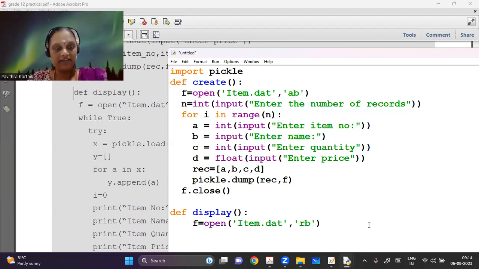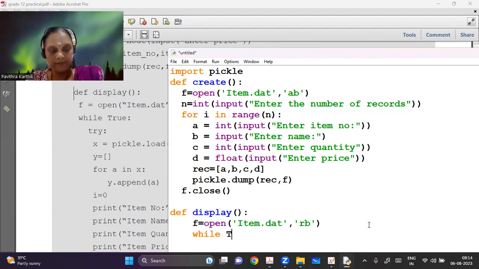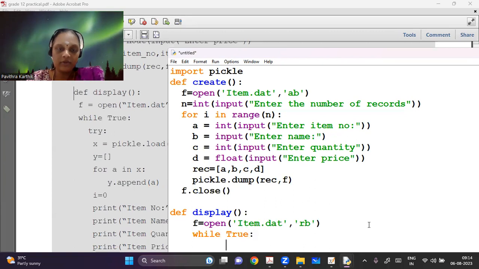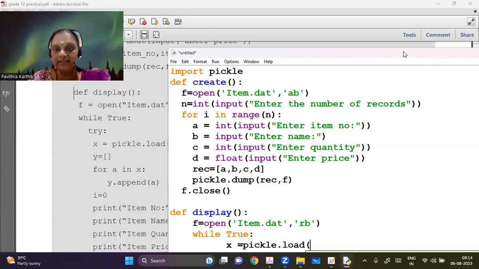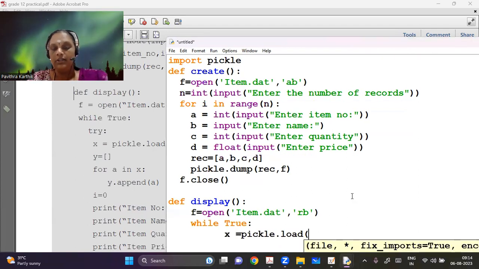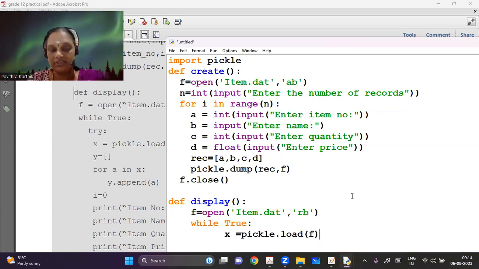So after opening the file, I will immediately say while True. As long as the file is open, I will just say x is equal to pickle.load. If you look at the syntax here, pickle.load, you have only the file here. So I have to say from which file to load, which is F in this case.